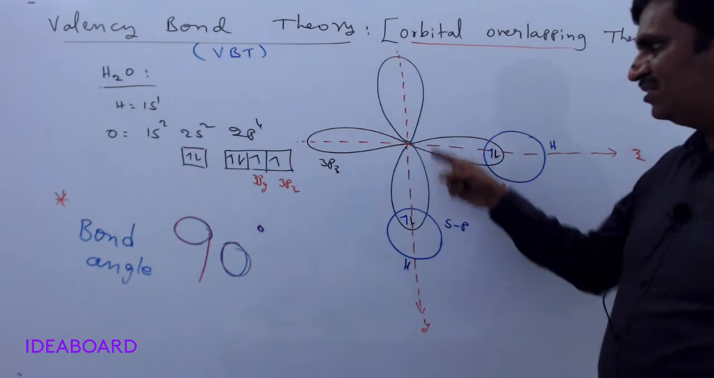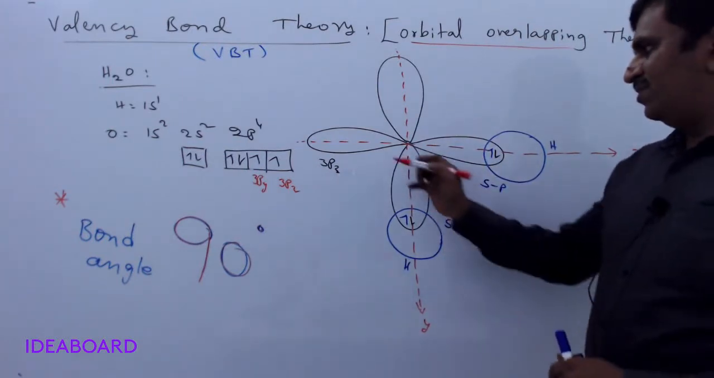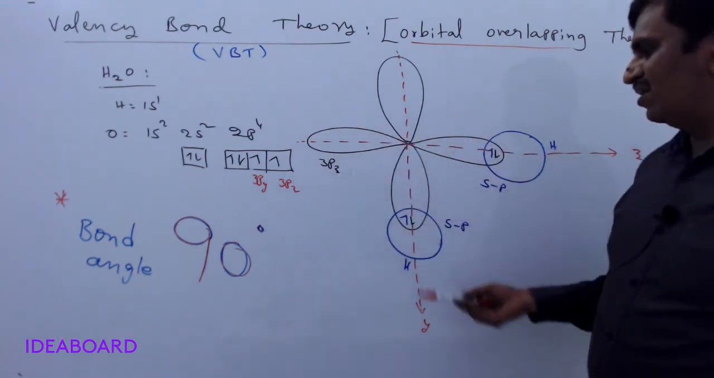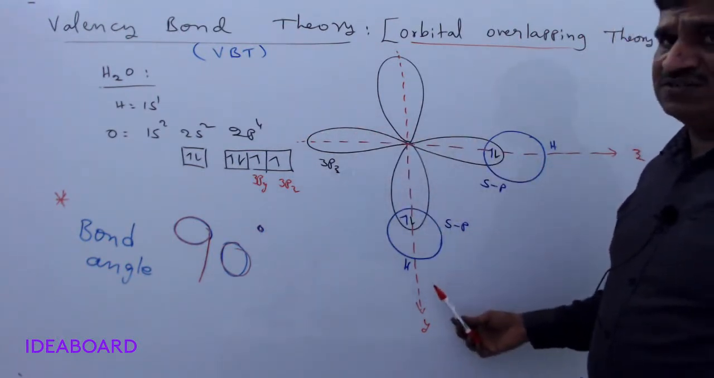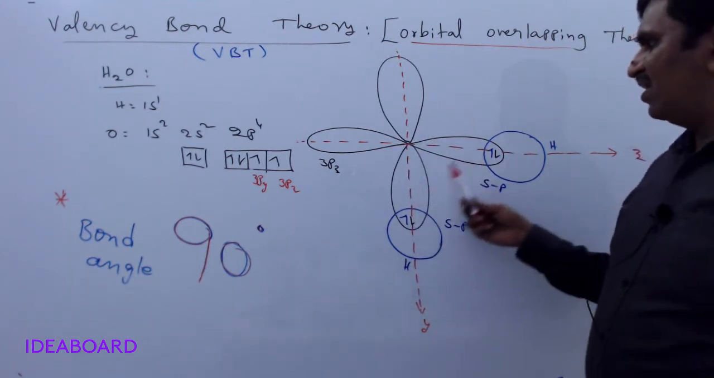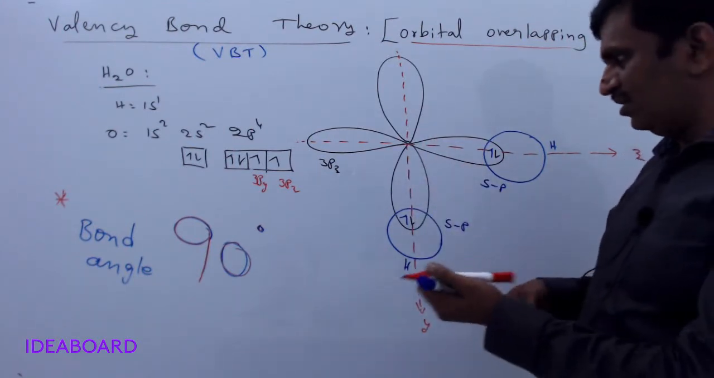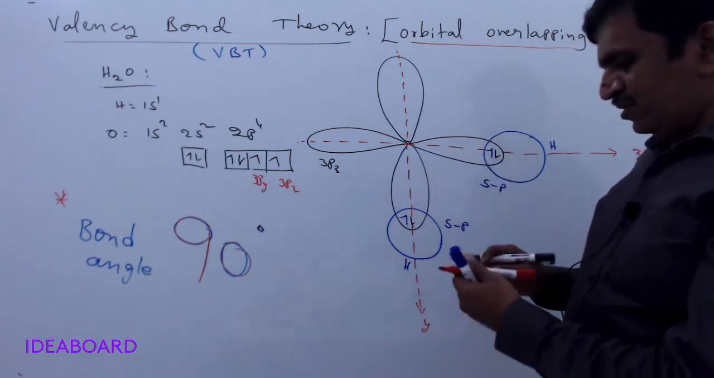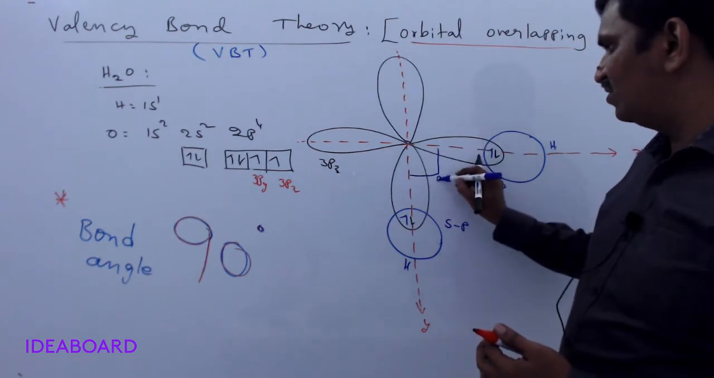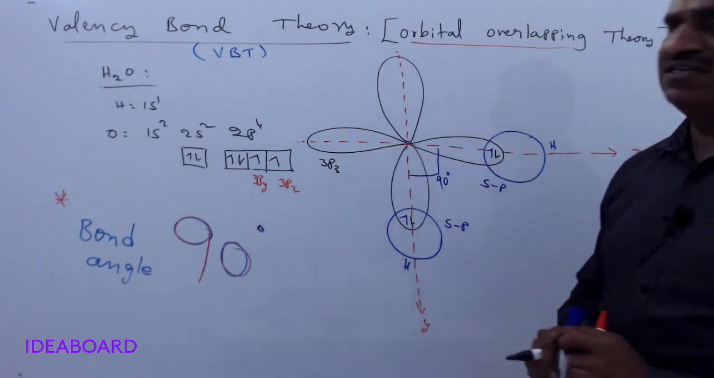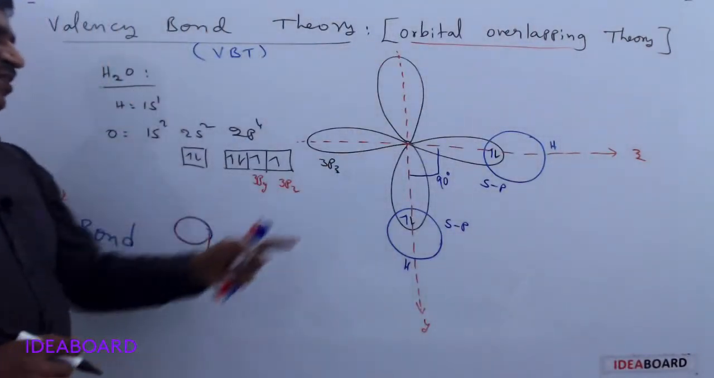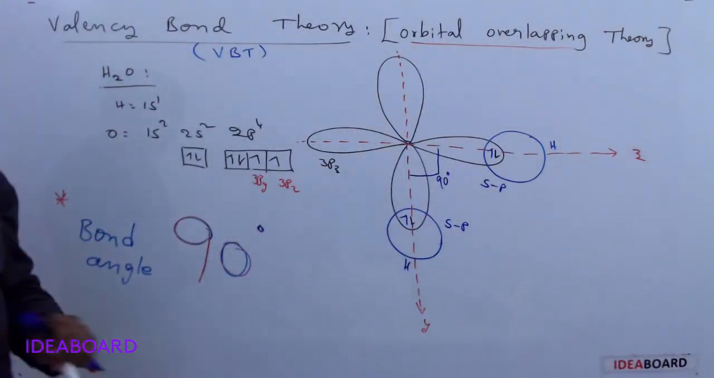How is it 90 degrees? It is shown: the s orbital of hydrogen and one p orbital, the 3pz orbital, and another s orbital of the second hydrogen and another 3py orbital are overlapping and having an angle of 90 degrees. Here you see, this angle is 90 degrees only. So we are having a 90 degrees angle. So the H2O molecule as per valency bond theory has a 90 degrees angle. Please remember that.